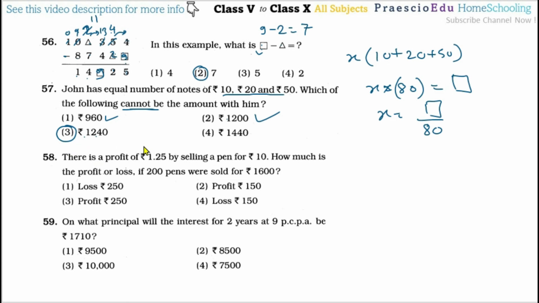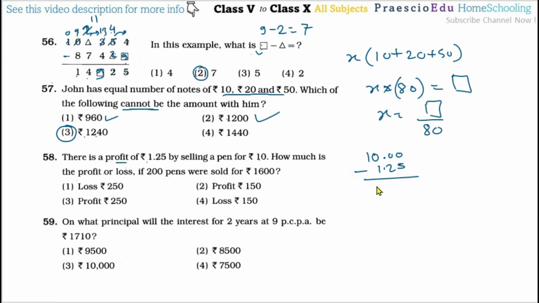Then question number 58. There is a profit of rupees 1.25 by selling a pen of rupees 10. How much is the profit or loss if 200 pens were sold for rupees 1600? Now this is the profit, and this is the sale price. So sale price minus profit gives the CP. So 10 minus 1.25. Here also we maintain the decimals, adding some zeros.